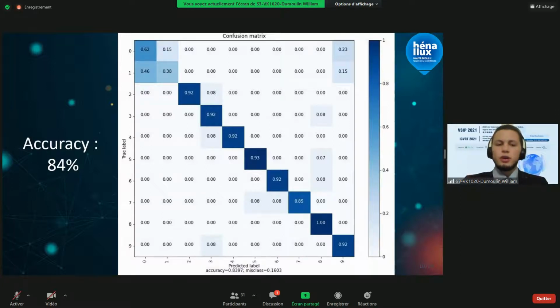So the overall accuracy is 84%. However, other works that are using different pre-processing techniques have a higher accuracy. Some works reach an accuracy from 95 to 98%, but used advanced pre-processing techniques. So we think it might be interesting to continue our research on this pre-processing method because it gives correct accuracy with a simple pre-processing technique.